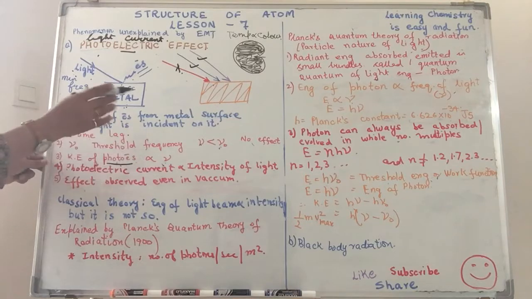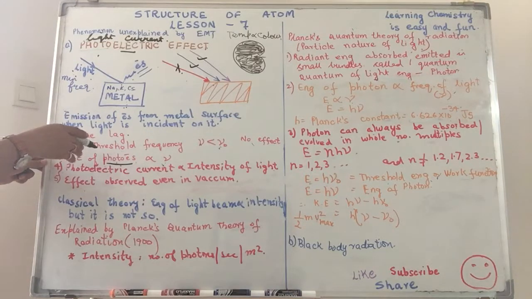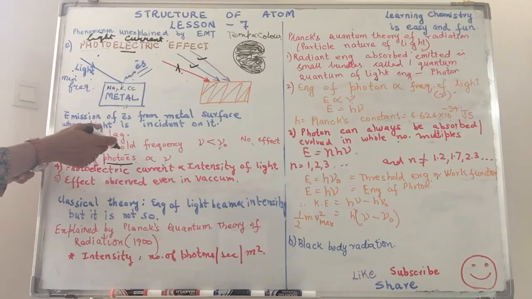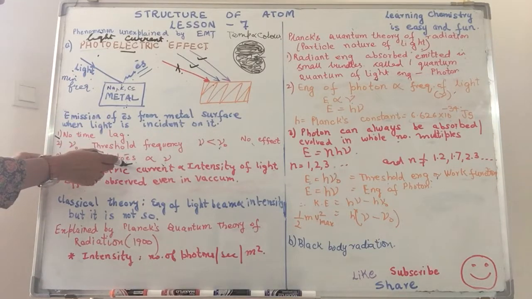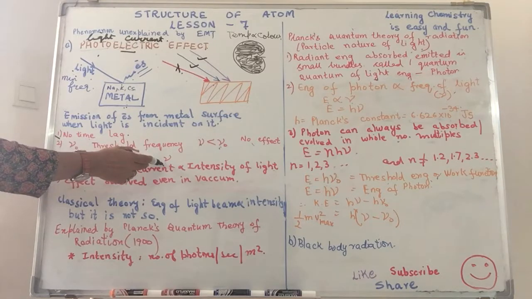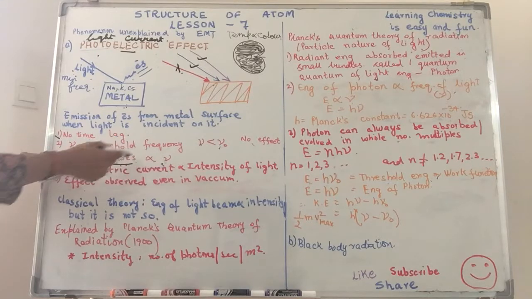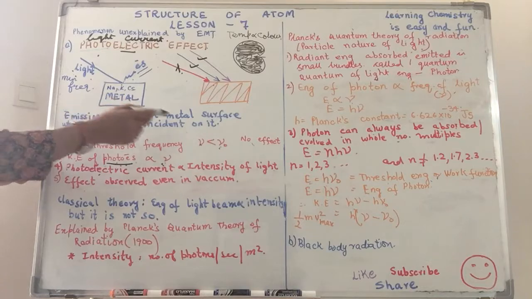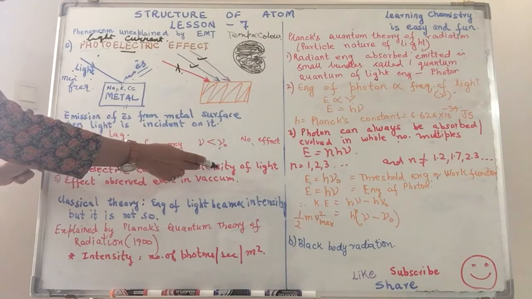It doesn't mean that these electrons are in any way different from the electrons that were discovered by JJ Thomson. The kinetic energy of these photoelectrons emitted is directly proportional to the frequency of the light that you have incident on it. The current that you are getting in the entire process depends on the intensity of light.